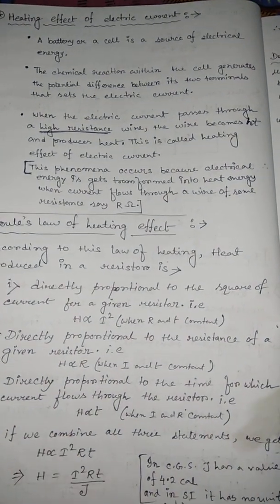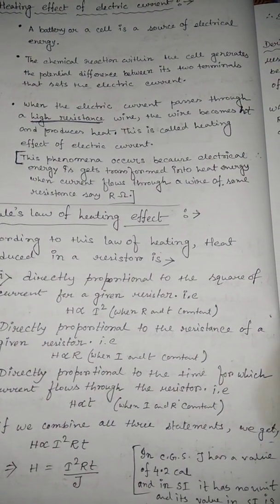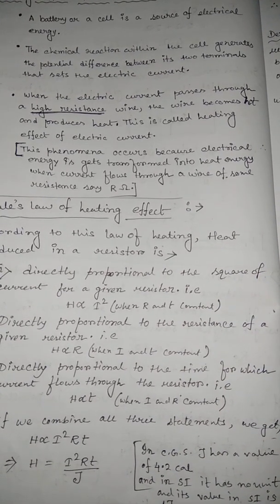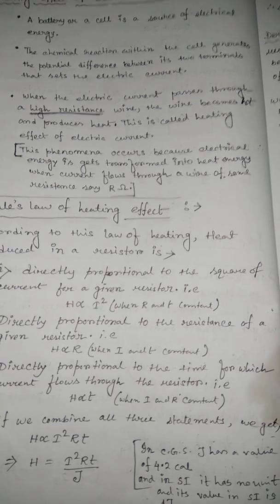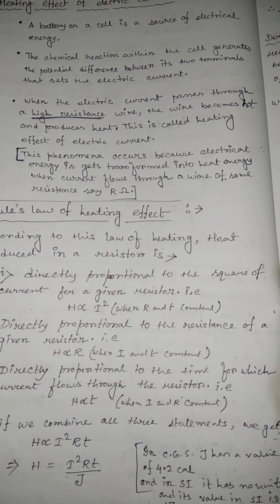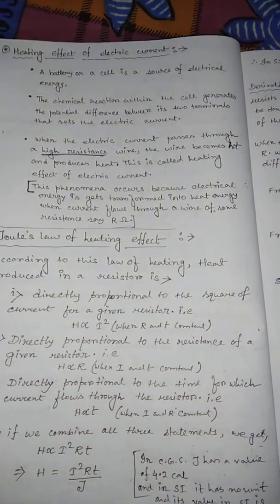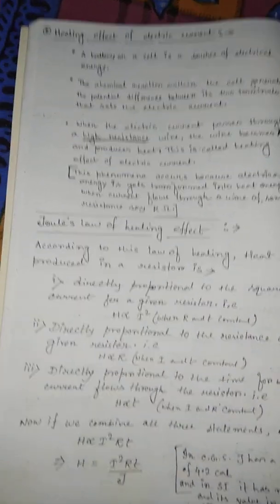And what is the reason behind it? Mainly the electrical energy gets transformed into heat energy when the current flows through a wire of some resistance, say R ohm. So this is the definition of the heating effect of electric current.